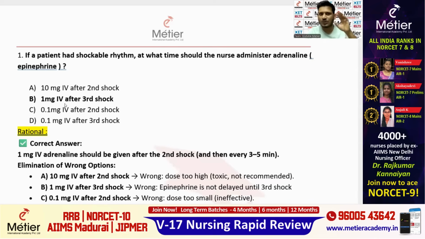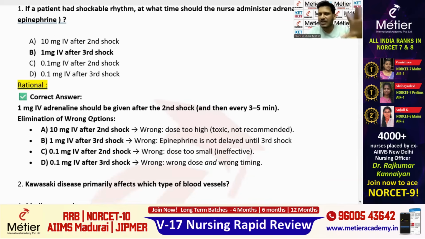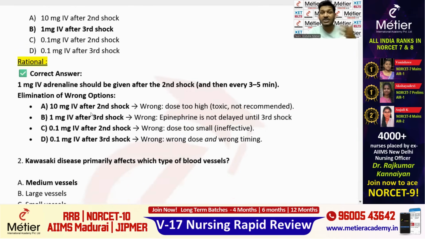So here the right answer is option B for this question, that is 1 mg IV after the third shock. Other options we can eliminate. Why should we eliminate them? You can see here 10 mg IV of adrenaline, it is a huge dose. You should not give 10 mg. We have to give only 1 mg, right? So the right answer is option B, already we have discussed.